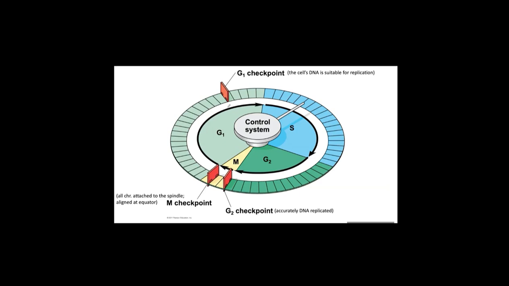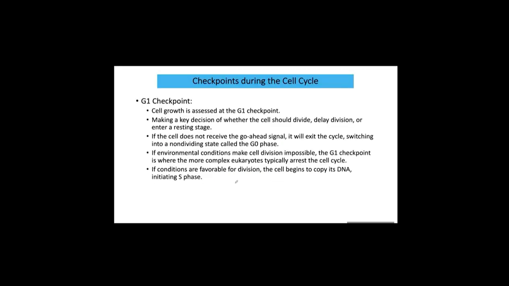So there are 3 checkpoints throughout the cell cycle: the G1, G2, and M checkpoints. You have to know what specific checks occur at the G1, G2, and M checkpoints. Okay, so read through it again. I already explained it with the figure, so you can read that.